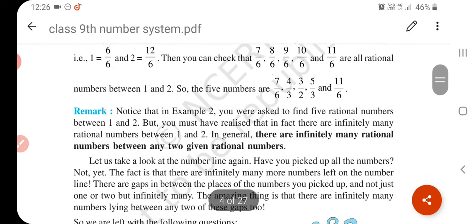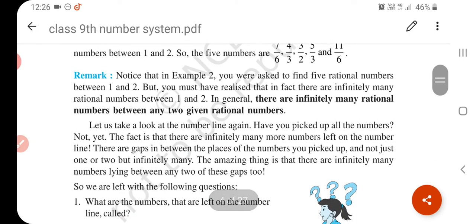Now, there are infinitely many rational numbers between any two given rational numbers.